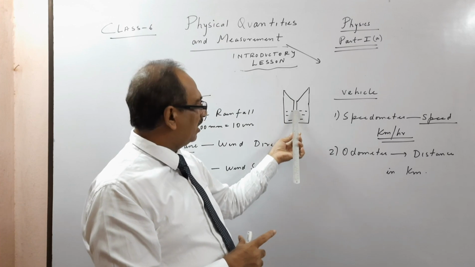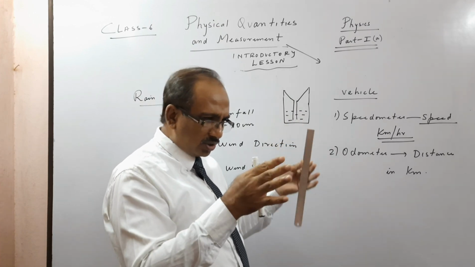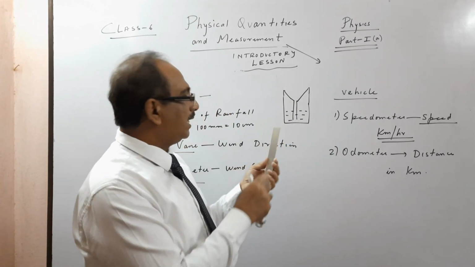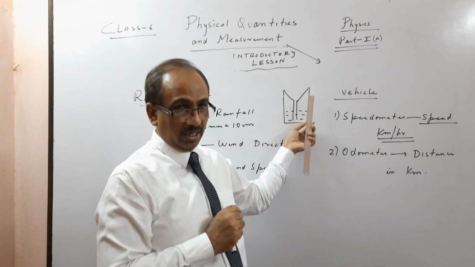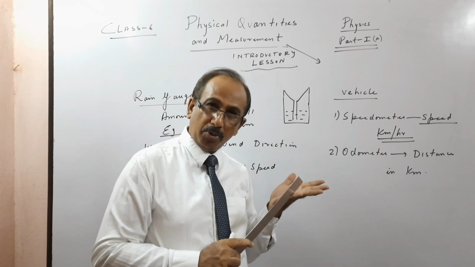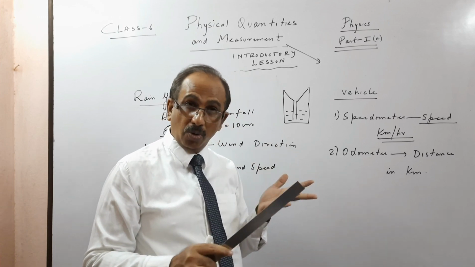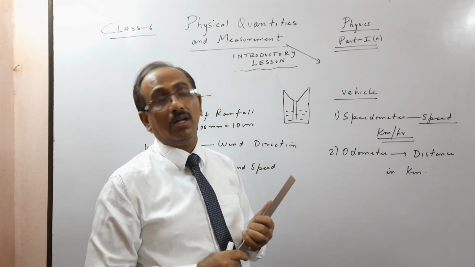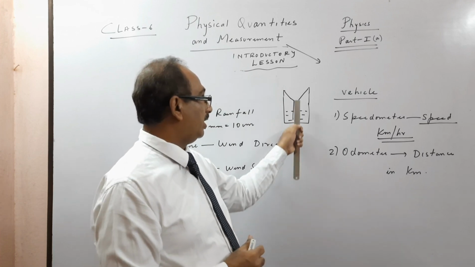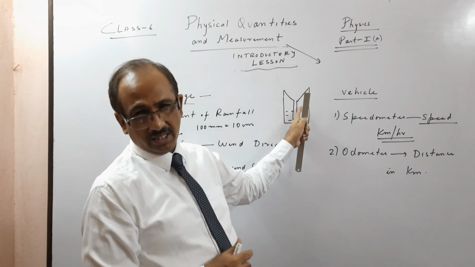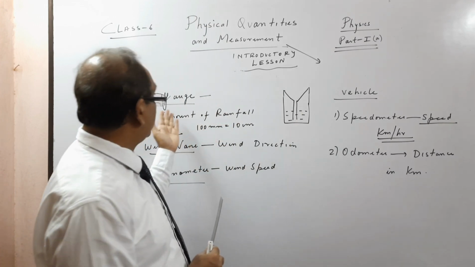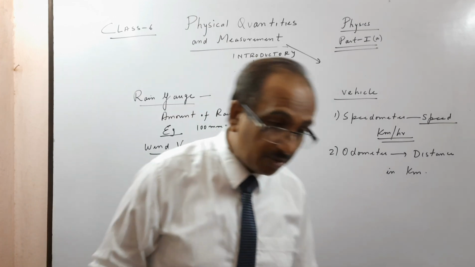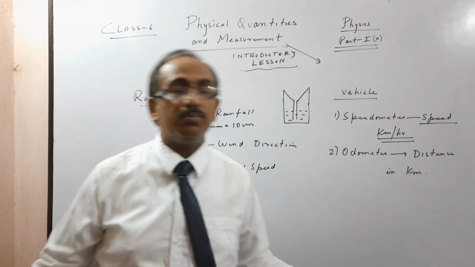We have a funnel-like arrangement and water is collected. In an area, how much rain falls means 10 centimeter of water would have accumulated here in 24 hours, if water does not evaporate, if it does not flow, and if it is not absorbed by the soil. Then 10 centimeter of rain will be there, because here evaporation is avoided, it will not be absorbed and it will not flow. This is called a rain gauge. This is a very important thing for geography. What I am talking about is measurement.